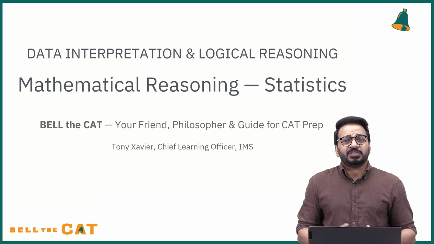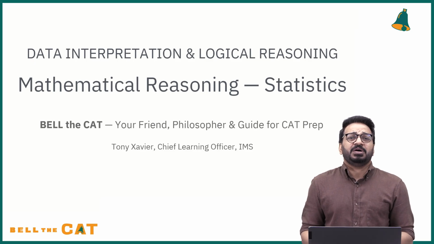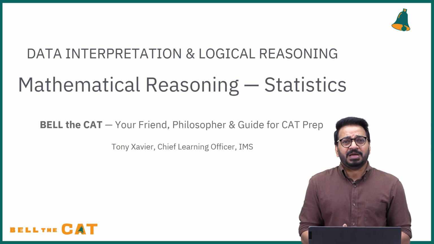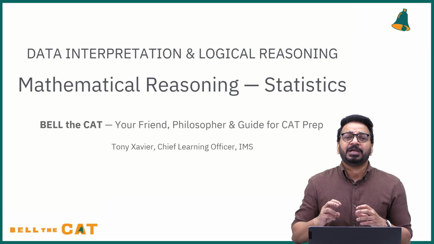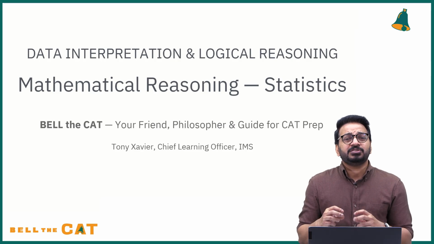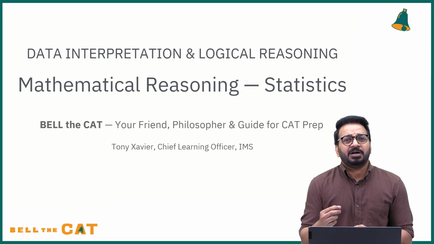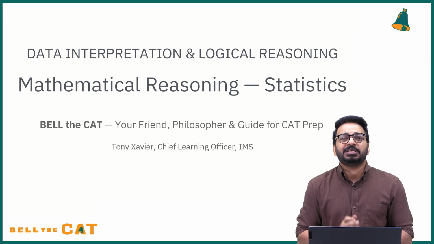As I keep saying, over the last, say, 5 to 7 years, the reason why the CAT DILR section has become so challenging for most people is that most of the sets involve some amount of math. And the most common kind of math that everybody needs to know but might not be comfortable with is statistics. So this is a wonderful set, one of my favorite sets in mathematical reasoning, because it's a perfect blend of both. It tests your knowledge of statistics and your ability to do basic, say, between easy and moderate, somewhere moderate level reasoning.